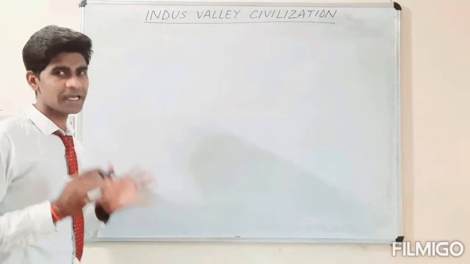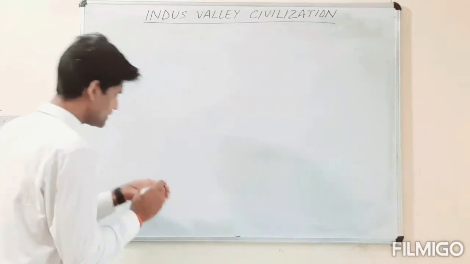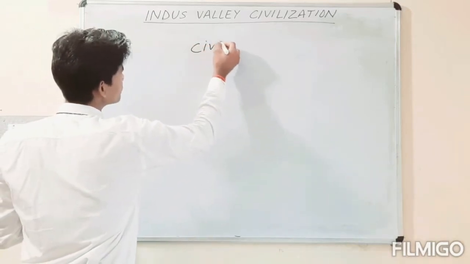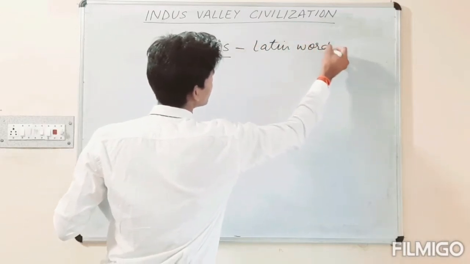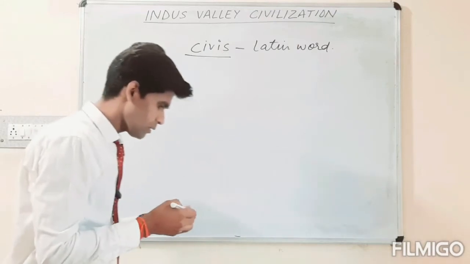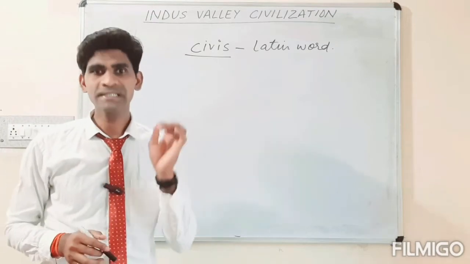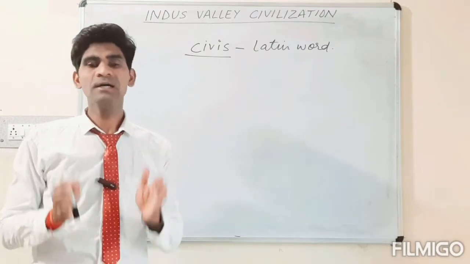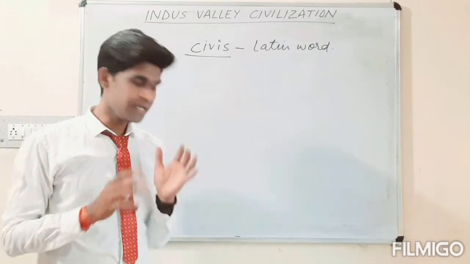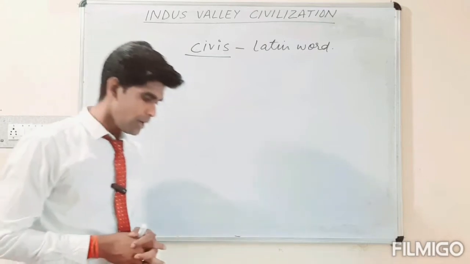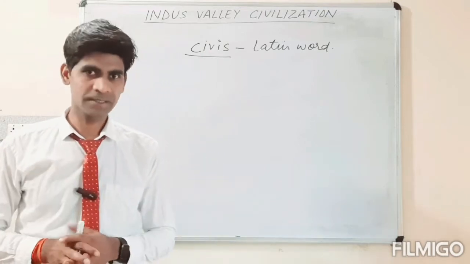Actually, the word civilization originated from the Latin word civis. It is a Latin word. This means the people or someone who resides in a town, someone who resides in a town in a civilized manner, having the customs of education, the intellectual, the architecture, and achievement, and the type of government which can rule in a particular place.